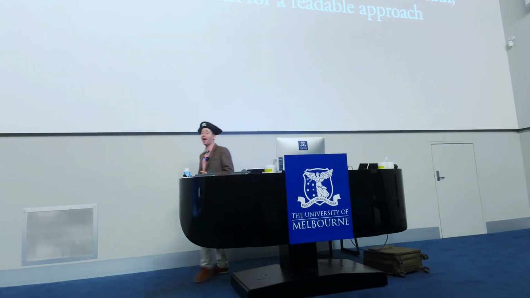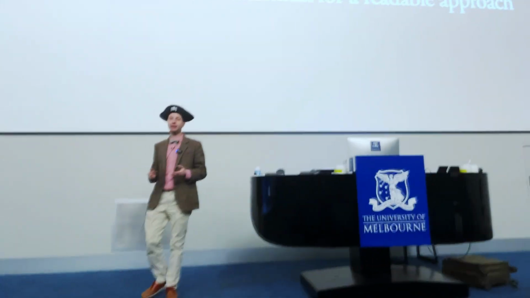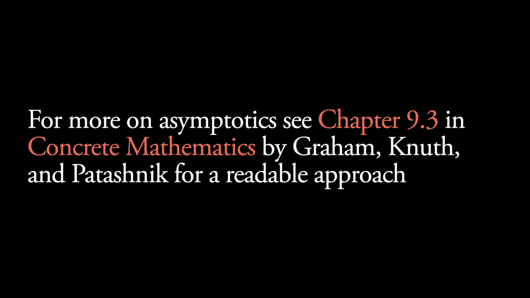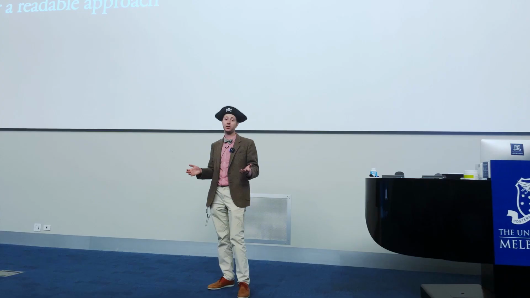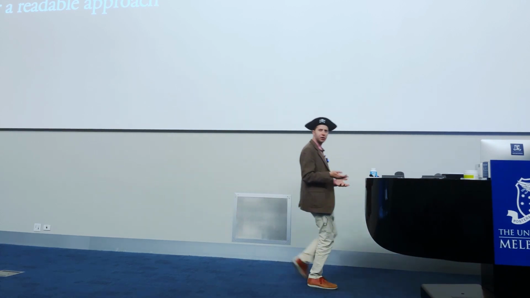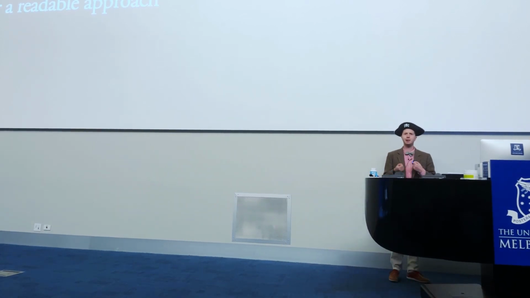So I have provided a textbook that I find particularly helpful for exploring the concepts of big O and big O proofs. It's this one by Graham, Knuth and Patashnik. I find it quite readable. However, if you don't like this particular textbook but still want to understand big O, I encourage you to go out there and find one that actually suits you. There's no prescribed text on big O. Just go to the library, pick up a few, look through and see what makes sense to you.